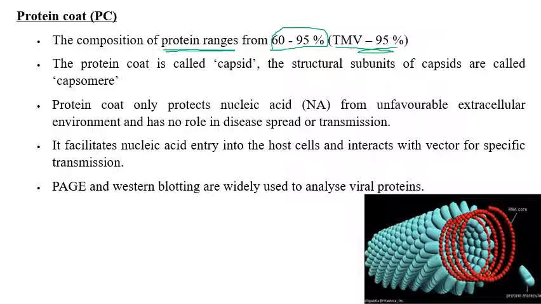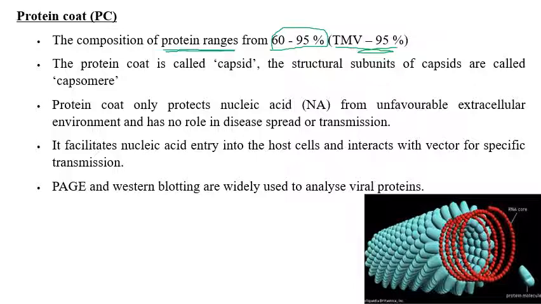As I told you, almost all plant viruses contain 5 to 40% of nucleic acid and 60 to 95% of protein coat. This is about almost all plant pathogenic viruses, but there is an exemption called TMV, which contains 5% nucleic acid and 95% protein coat.